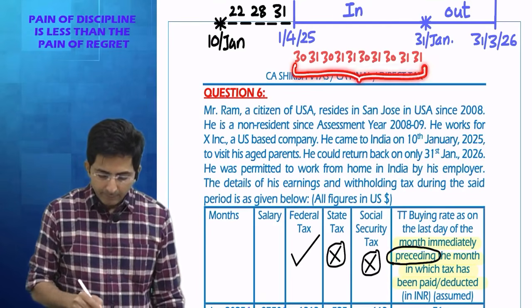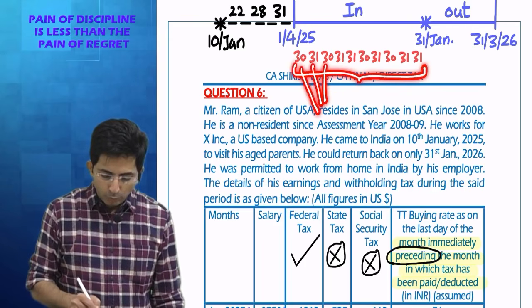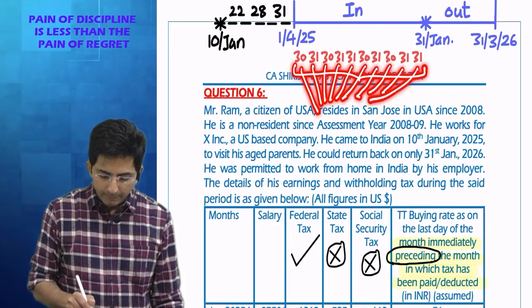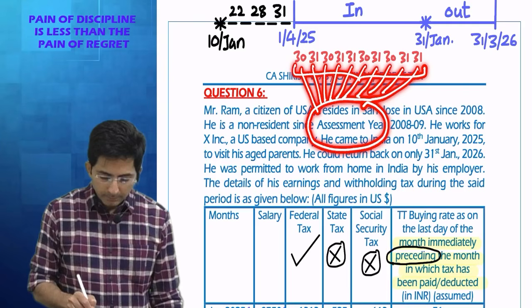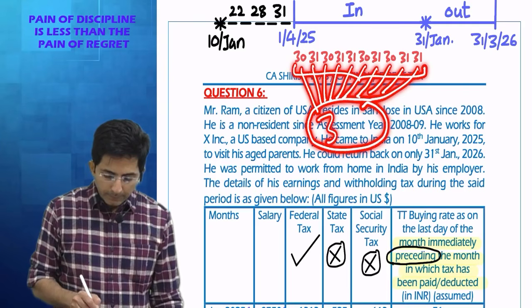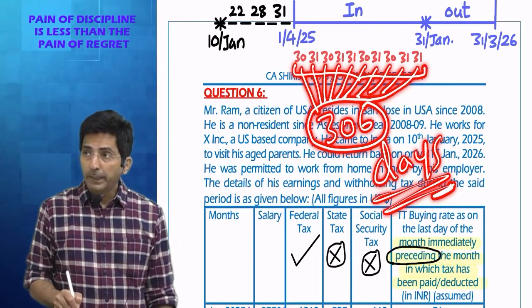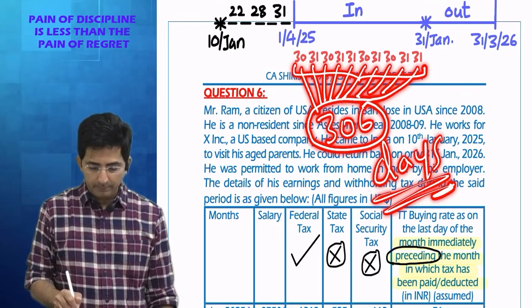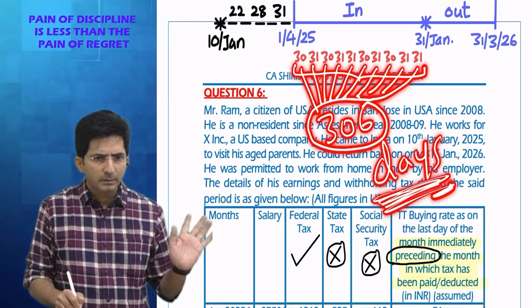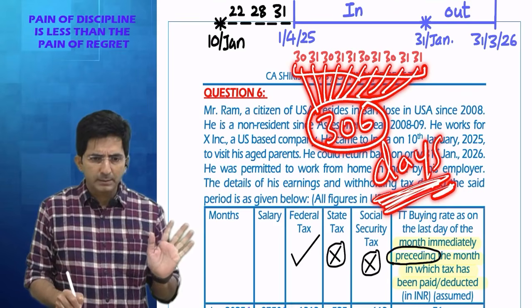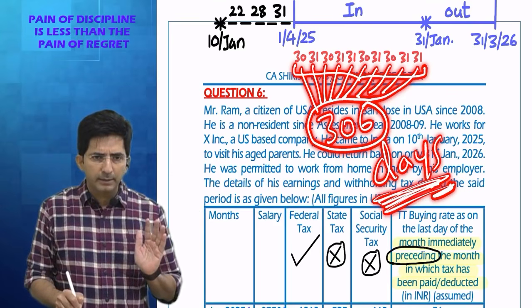Add April, May, June, July, August, September, October, November, December, Jan. It comes to how many days? 306 days. Add all from April to 31st Jan. Am I right? It's how much? 306 days. Tell me why I'm counting only the current year stay.